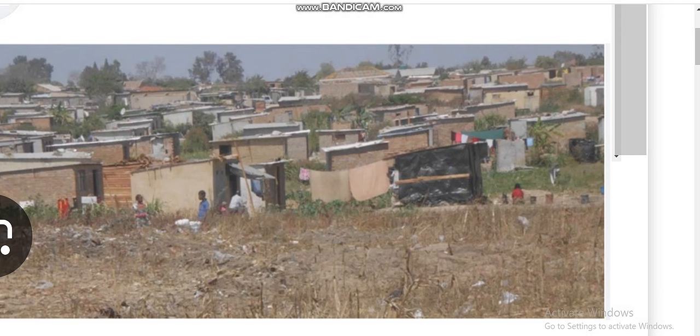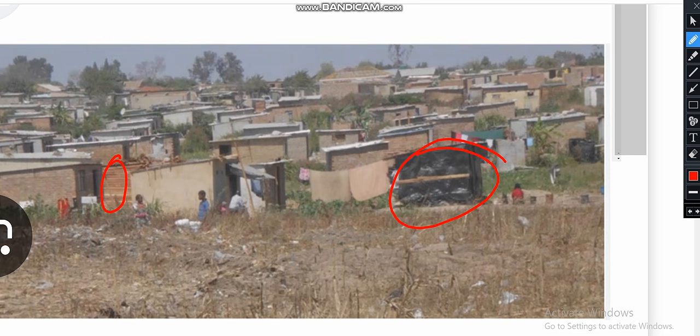So, what are the questions to expect on shanty towns? Shanty towns, you must know that these are characteristics. They have poor roads. As you can see, there's no road there. Poor roads, poor sanitation, and also unclean water. Okay? And also the houses are made of plastic sheets, as you can see, this one. Made of plastic sheets, wood, this one. Old metal drums. You can check it out. And also corrugated iron sheets.